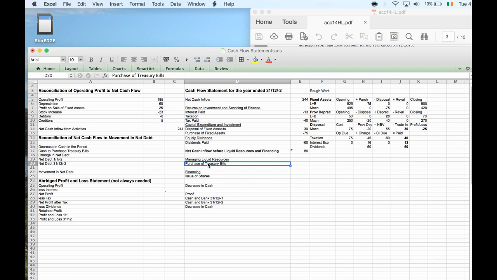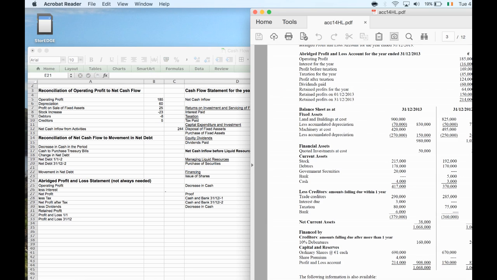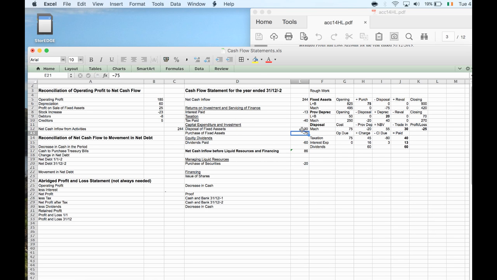So we're going to change the name of that now: purchase of securities. And we spent 20 grand on that. I also noticed that I had investments at cost. They were 30, they're now 50. So I must have invested 20 grand on my investments. So go back to purchase of fixed assets. That means another 20 grand, so I have minus 95 now spent on buying fixed assets.